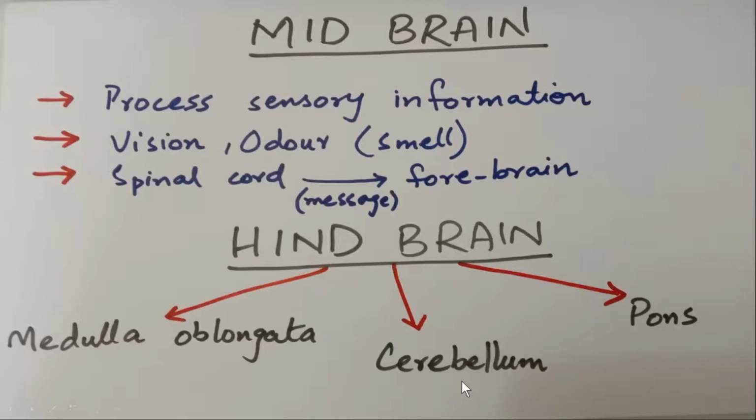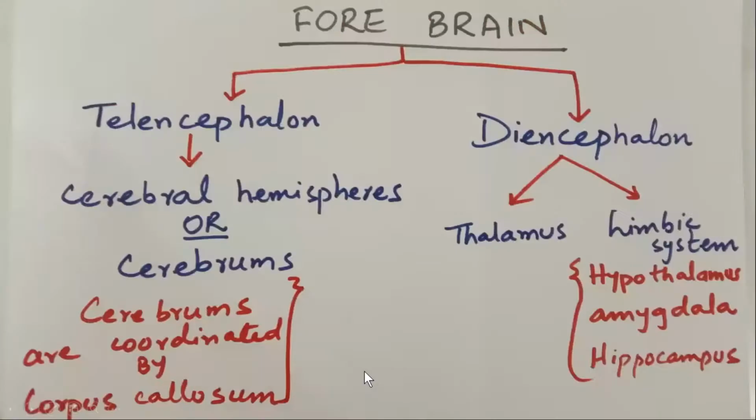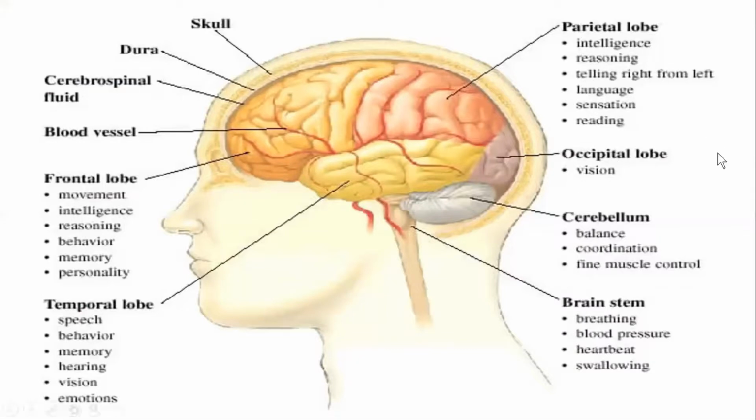Remember, the part of the forebrain is cerebrum, while the part of the hindbrain is cerebellum. Now I will go back to that diagram with the functions right here. Hindbrain has a medulla oblongata, this part, then cerebellum right here, and pons, the smaller part which is present here.